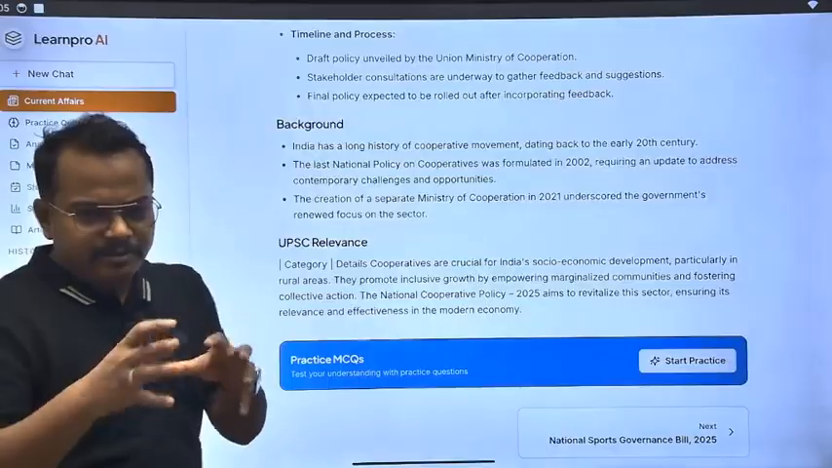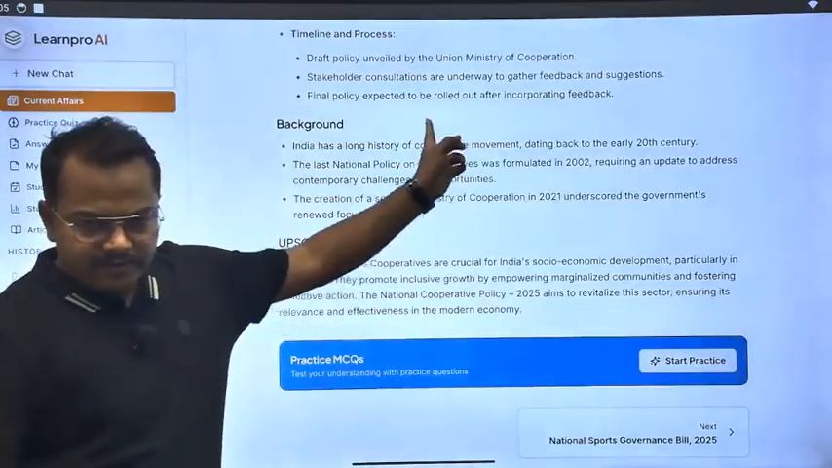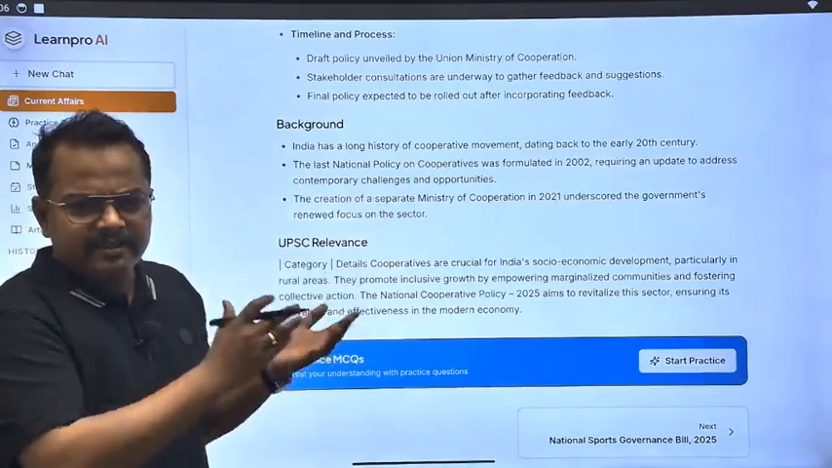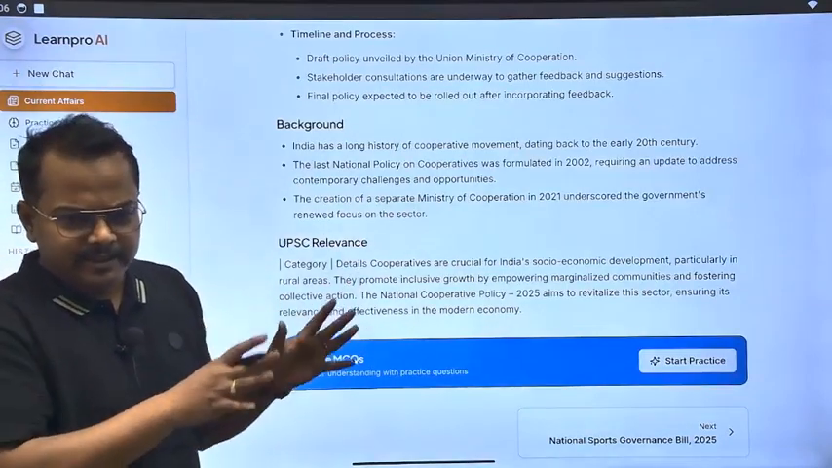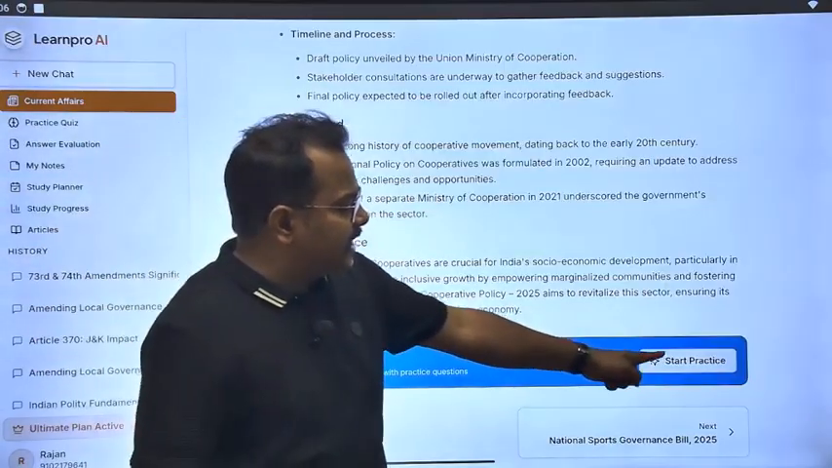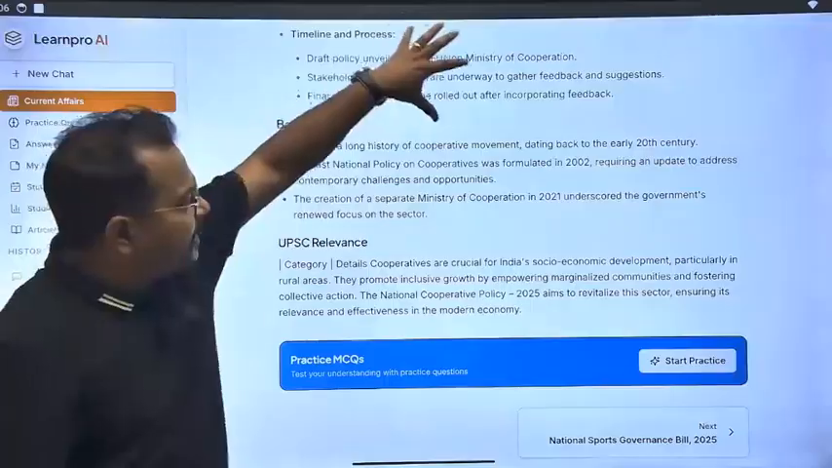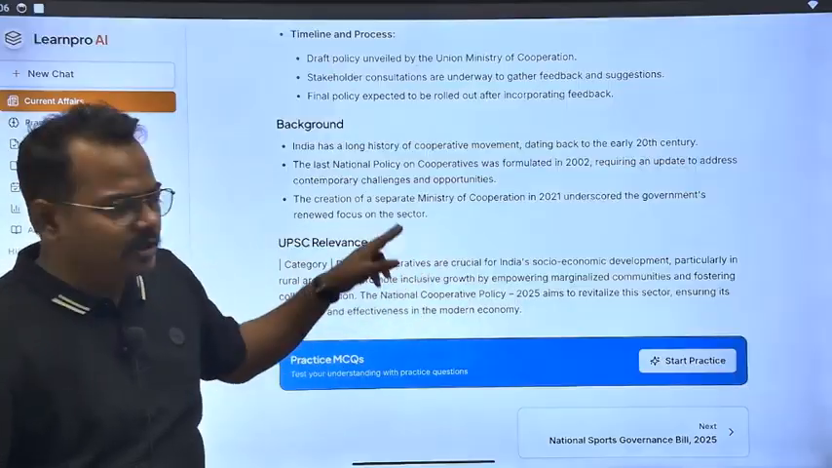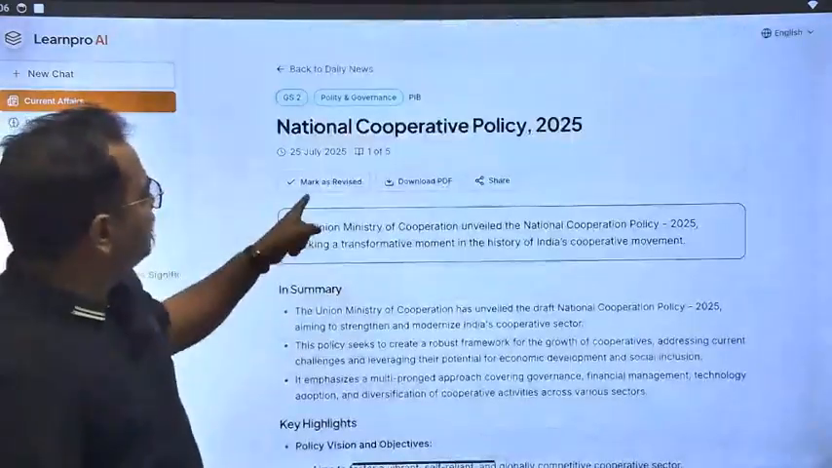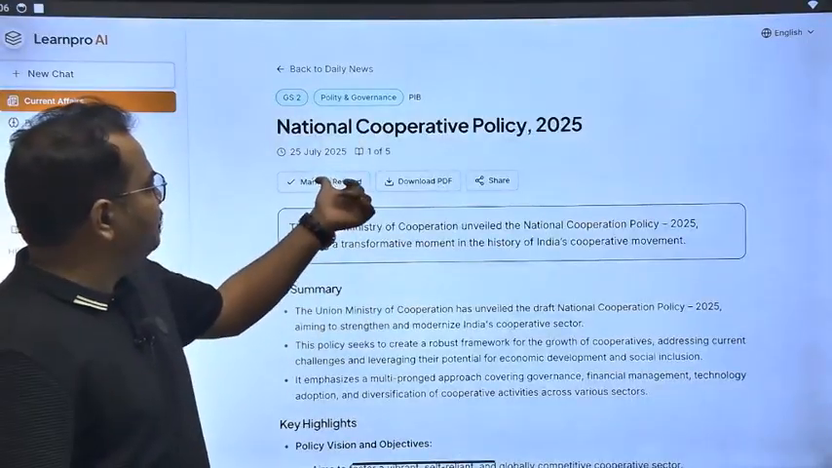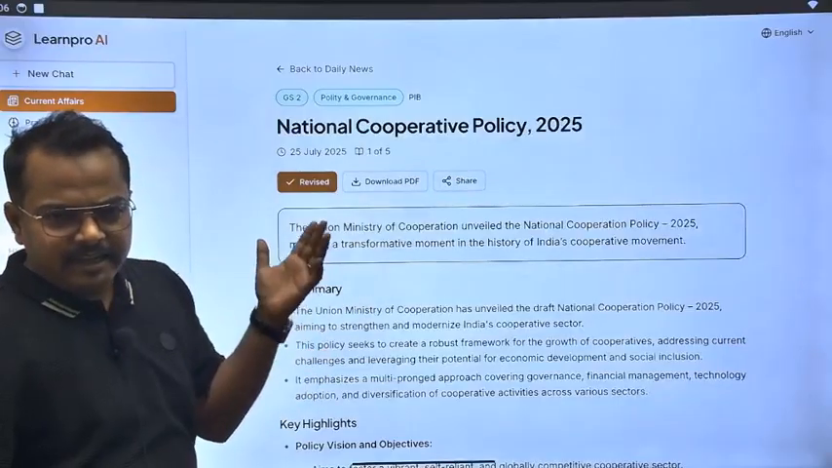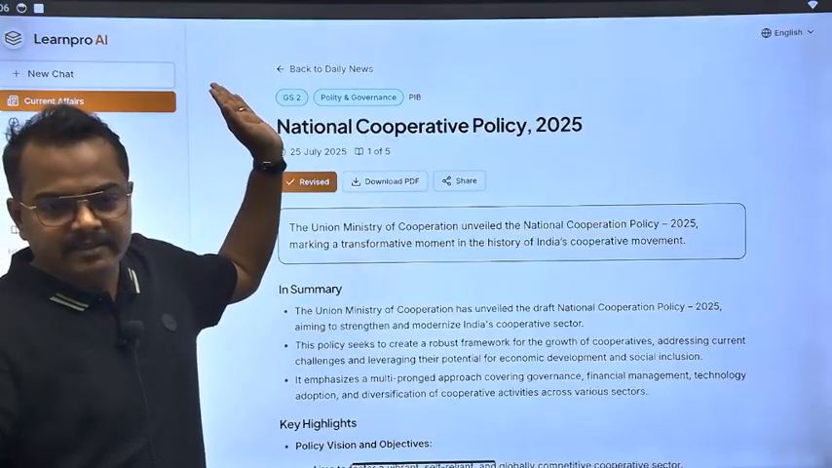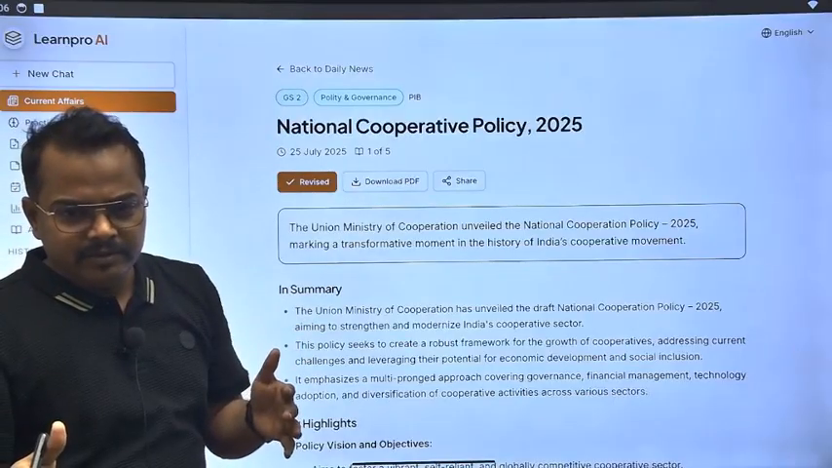Now coming to the next thing, you can have your next topic from the same date like this. Now in the current affairs, other features are there: you can download the current affairs in PDF format, everything is there. Then you have start practice, where based on this news you can solve some MCQs. It will create MCQs and you can solve them. But first I want to show you that if you read everything, you can simply mark it as revised. What will happen? It will save it in your daily achievements, that you have read one current affair too.